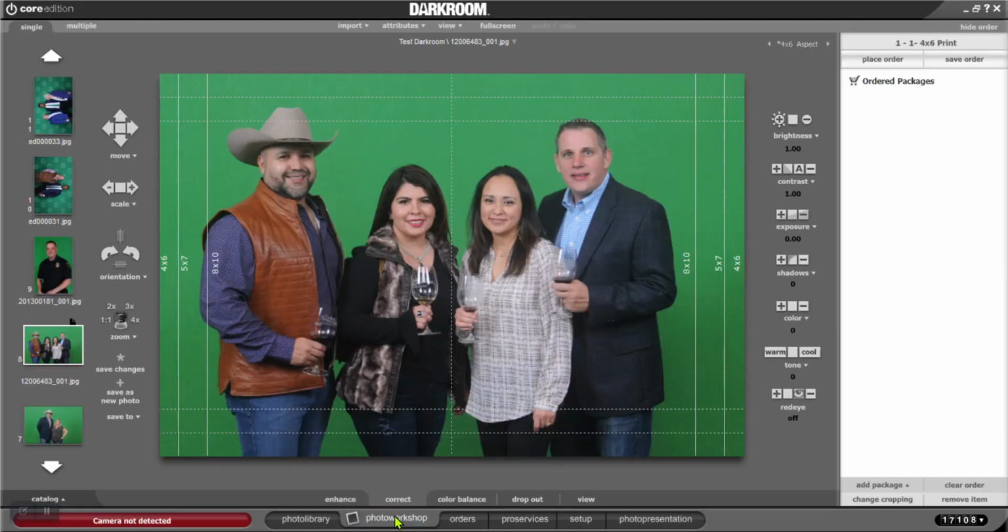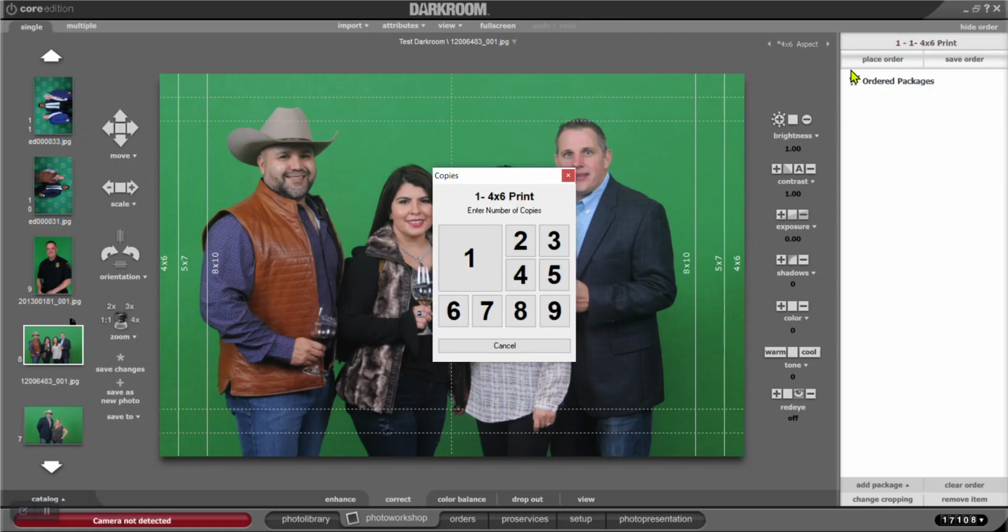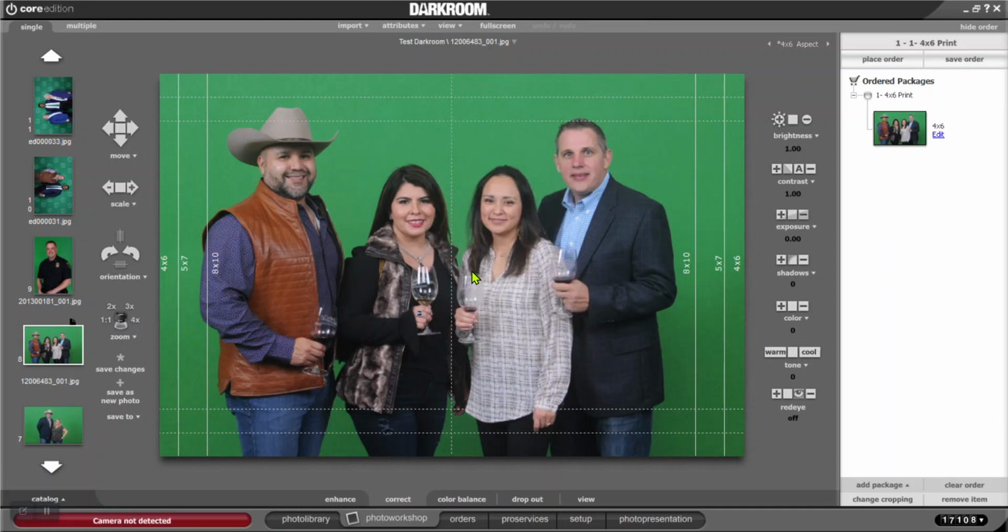If I go back to my photo workshop now, you'll see that there's 1 4x6 print available over here in your packages. If I hit print, it's going to ask me how many copies I want. That's why I don't put but 1 in that package when I create it, because I can control it from here. So if I hit 1, it puts that in there. It's going to send it to the printer.